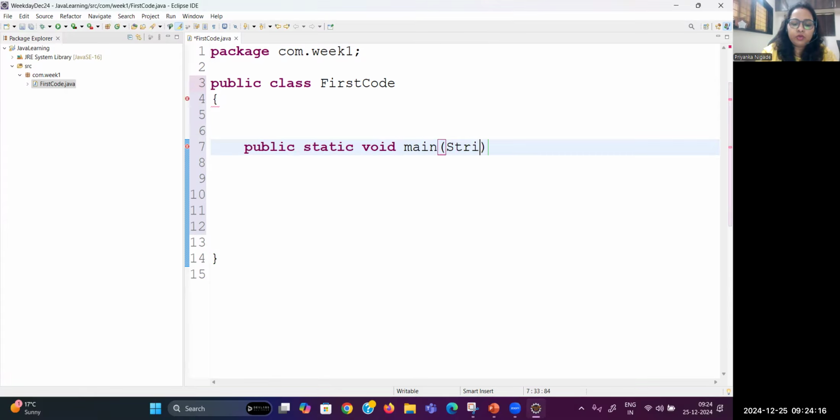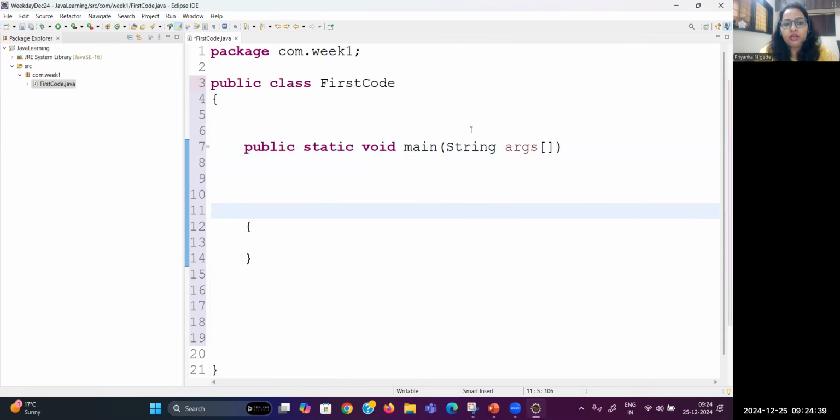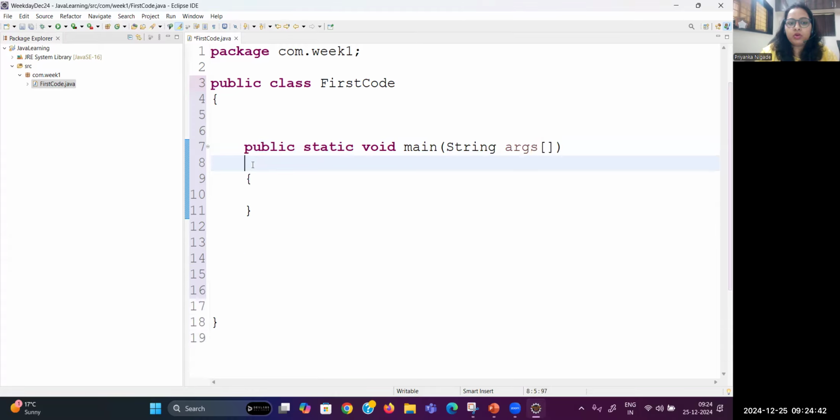And inside the main you need to write String. Always remember, whenever you are writing String, S must be capital, because in Java String is not a data type, String is a class. That's the reason every class name starts with a capital letter. So write String as a class, meaning capital, and then I will be writing args and this array syntax. And after that, you have to write this body. Curly brackets play an important role, as they define the scope for that main function, in fact, for that particular class.